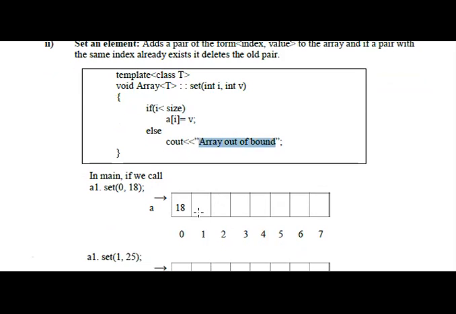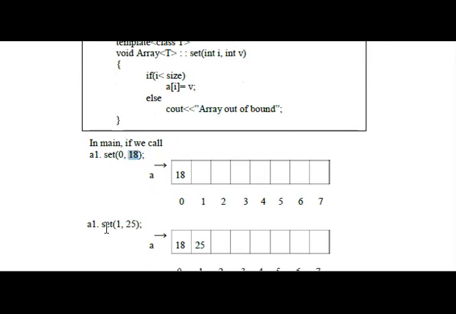So in the main function we call a1 dot set of 0 comma 18, which means 0 represents the memory index location, and 18 is the value which can be stored inside the memory. So a1 dot set of 0 comma 18 means the value 18 is placed at index 0.